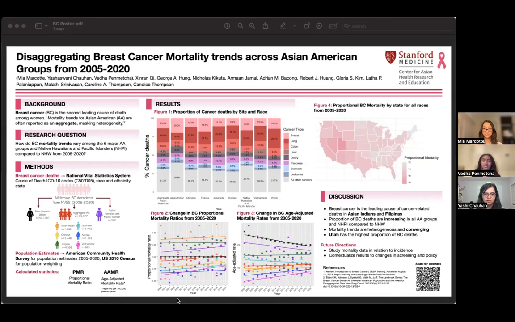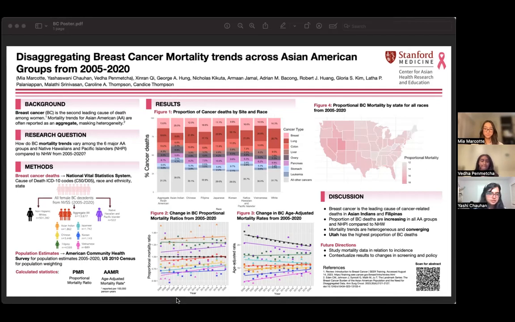Our research question aims to present disaggregated breast cancer mortality trends of the 6 major Asian American groups and the Native Hawaiian Pacific Islander population over 16 years to understand the variation in breast cancer burden. The mortality data provides a snapshot of pre-existing and existing trends within the healthcare system so we can see where disparities and disease burden lie to inform future screening and intervention protocols.